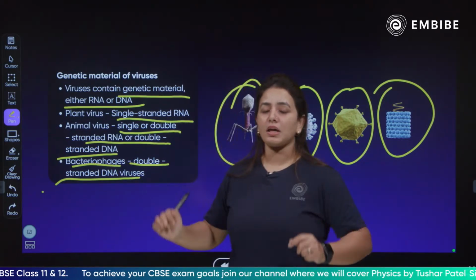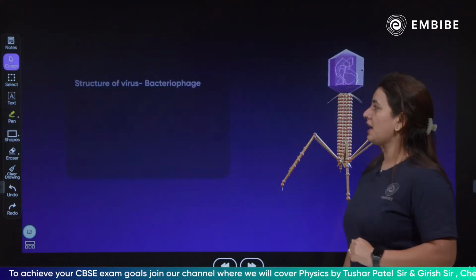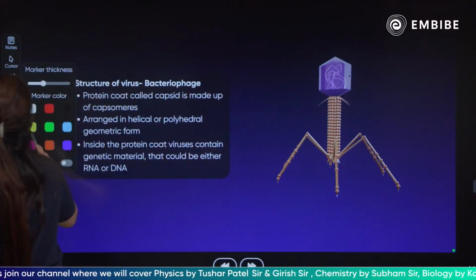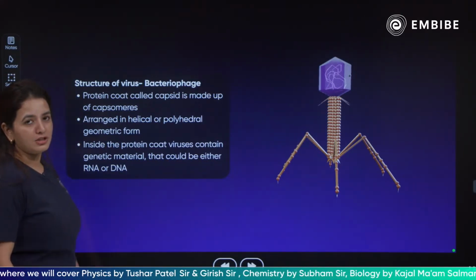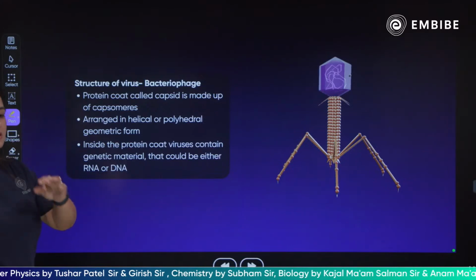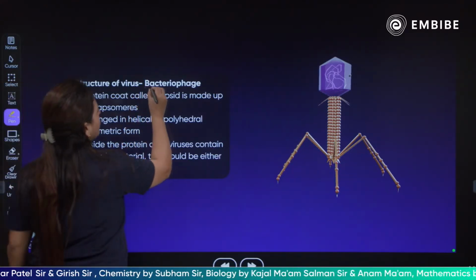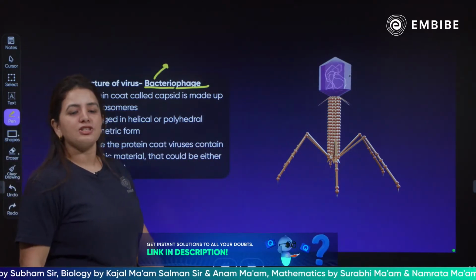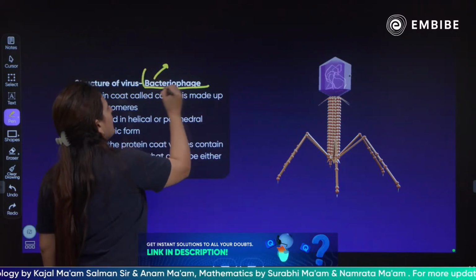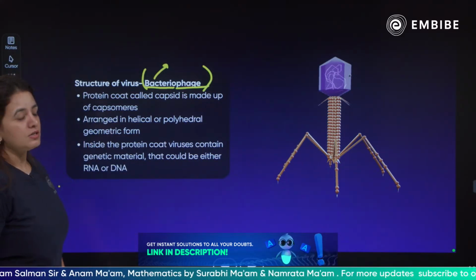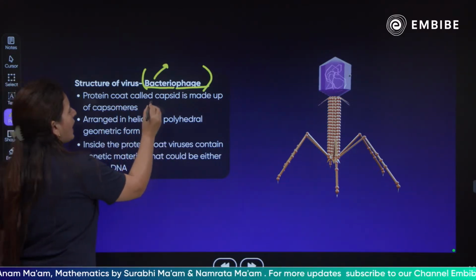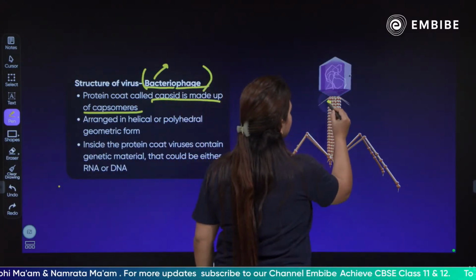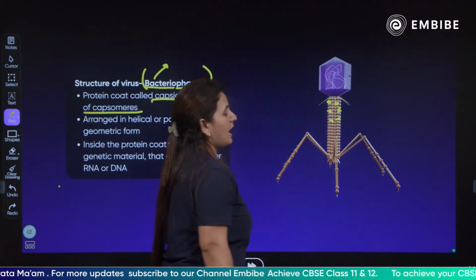So moving forward, talking more about the viruses, next we have the structure of the bacteriophage. You can see, children, this is how your bacteriophage looks. The name itself is kind of clear: the bacteriophages are majorly infecting the bacteria. The bacteriophage is made up of a capsid, which is made up of capsomeres. Can you see this? These are all capsomeres.